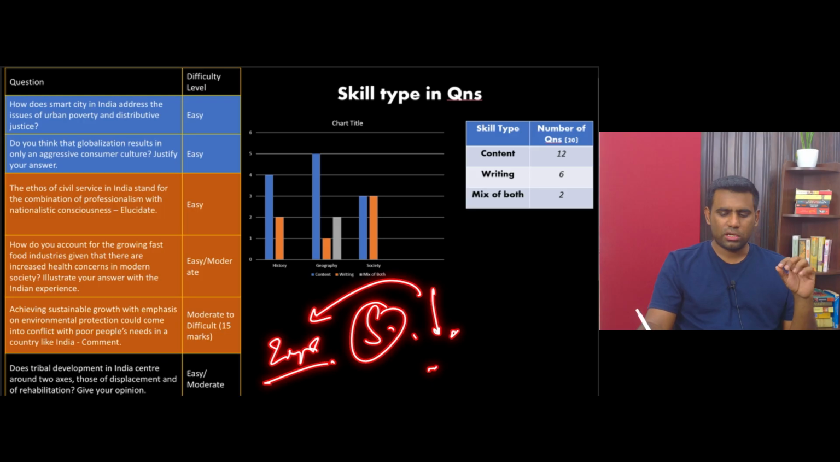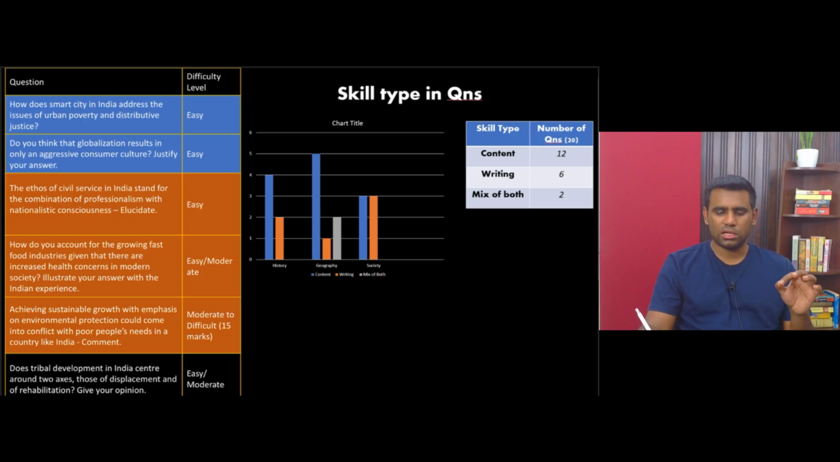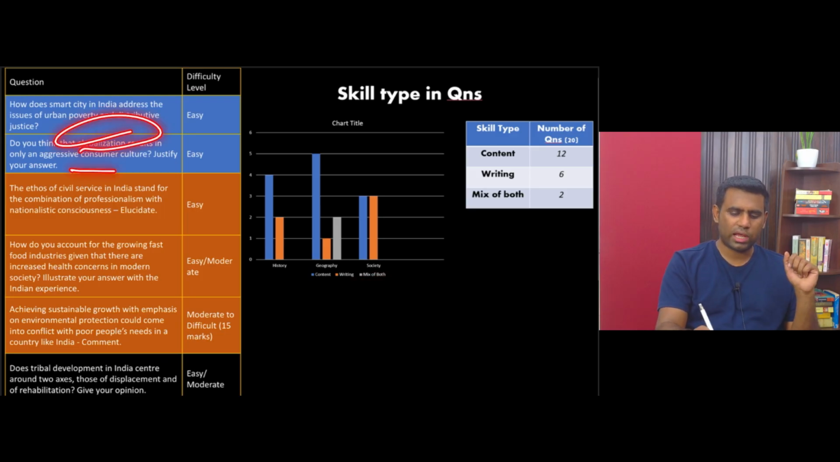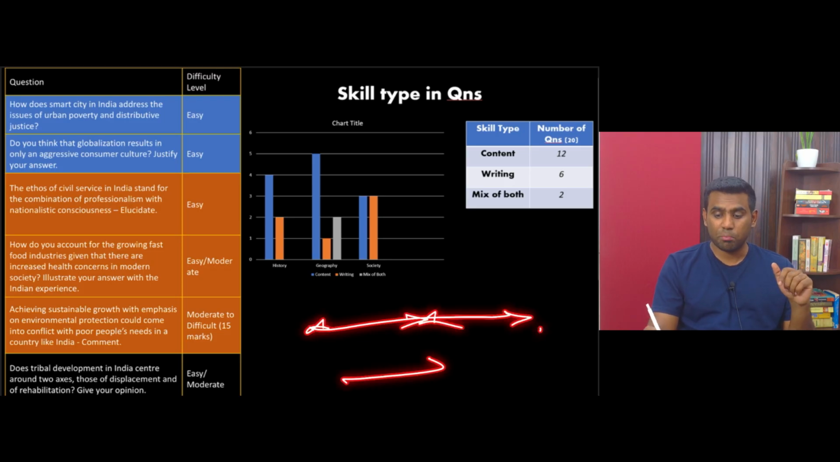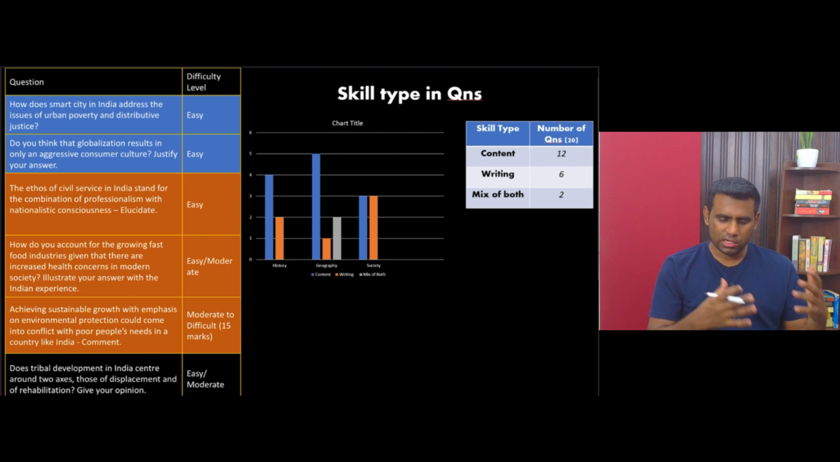You will be able to actually drive the message clearly in the minds of the reader that yes, globalization has led to an aggressive consumer culture. Okay, I feel best answers in UPSC are written by connecting across subjects, connecting across topics of the same subject, right? And that's how my answers used to be written as well, and that's how the nature of questions actually are. It breaks silos.